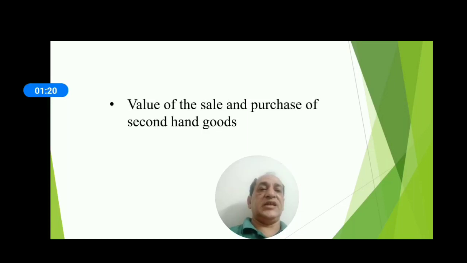The value of the sale and purchase of second-hand goods should not be included in the product method or value added method, because there is the problem of double counting, and these values are taken into account when these goods are produced or brought in the market for sale first time.